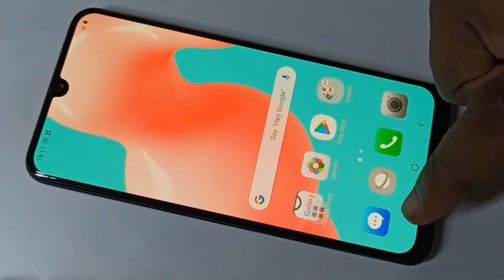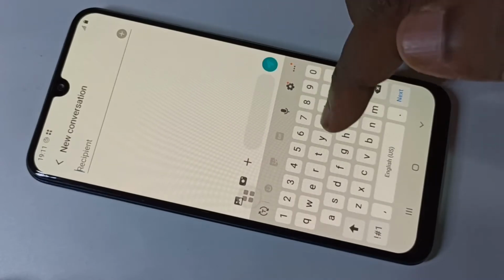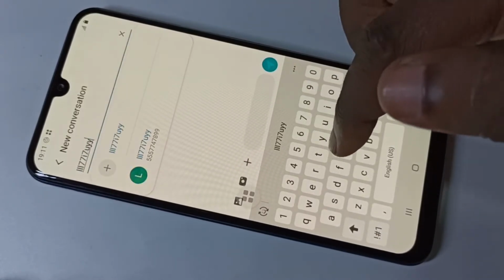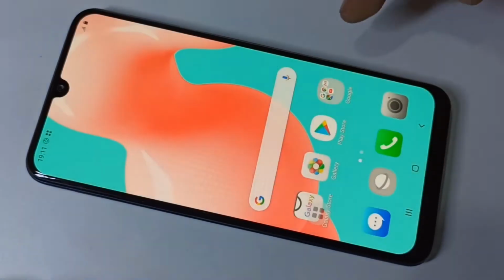Hi friends, so in this video I am going to show you how we can disable this keyboard sound. You can hear the sound. I am going to show you how we can disable the sound.